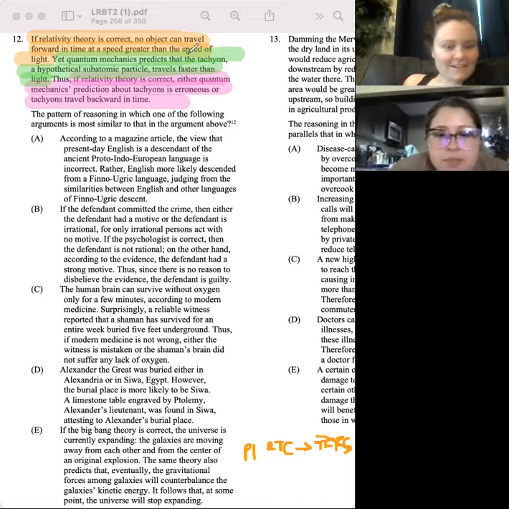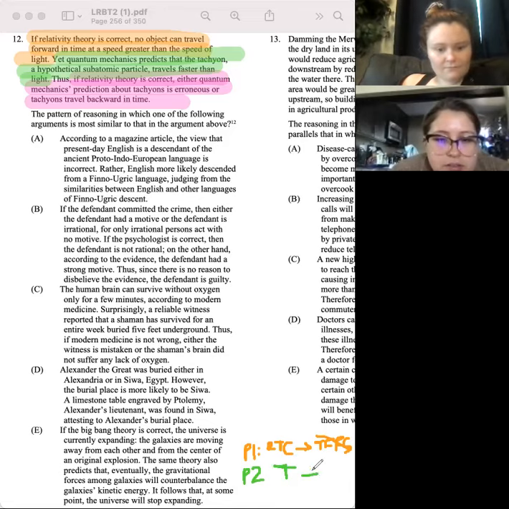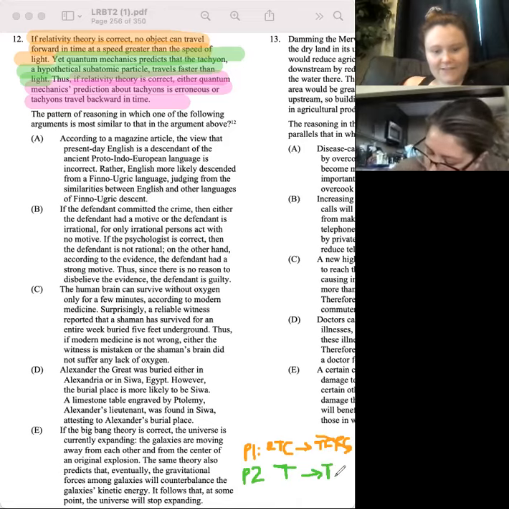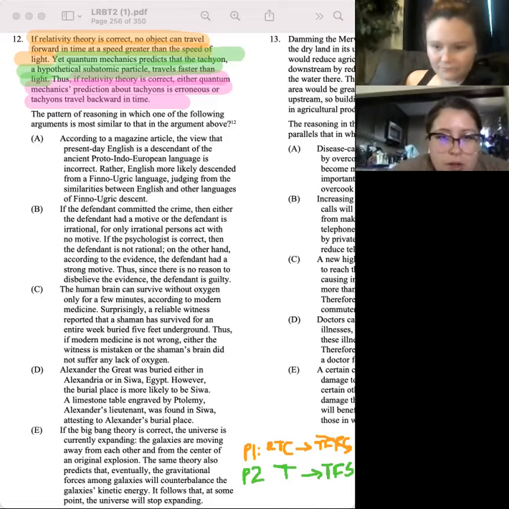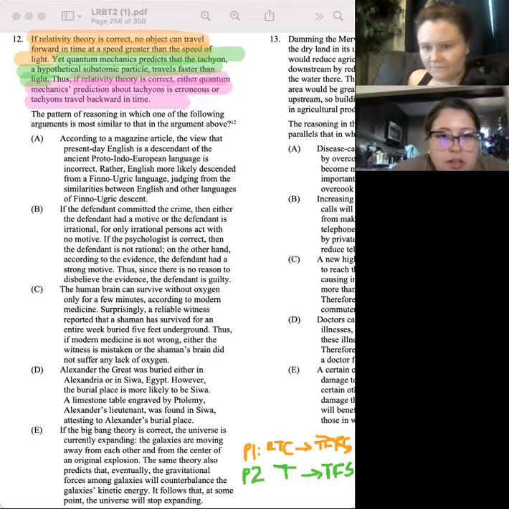Then you get this: quantum mechanics is predicting that T travels faster than light. So T is in fact an object that can travel faster than the speed of light. So it's the opposite of premise one, it contradicts one. And then what's our conclusion?